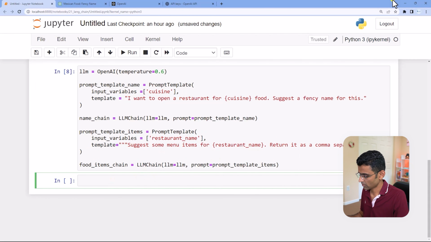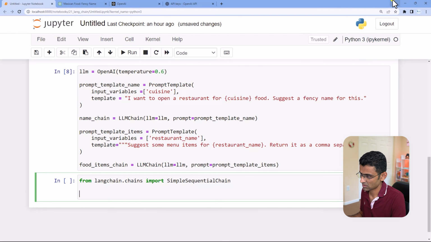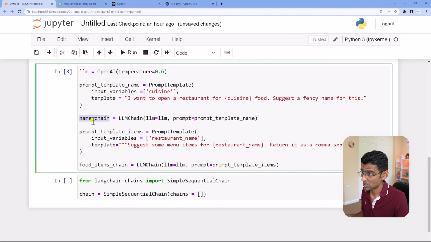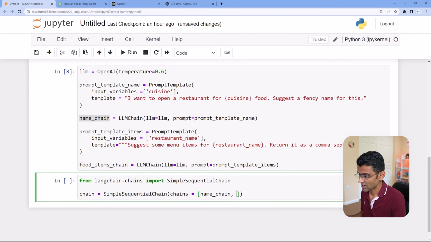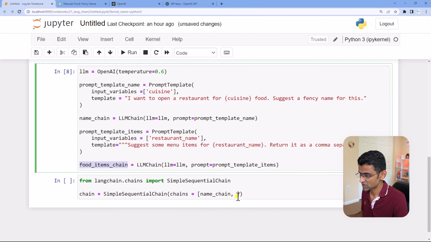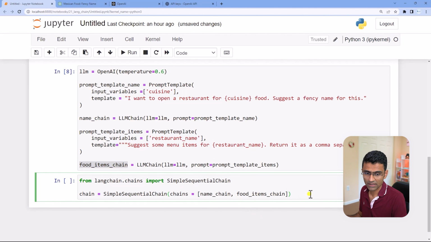And now from langchain dot chains, it will show you all kinds of chains. You're going to import SimpleSequentialChain. Okay, and that simple sequential chain will contain these individual chains that we created. And by the way, the order matters here. So this is the restaurant name chain, and then you have the food item chain, and that's it.